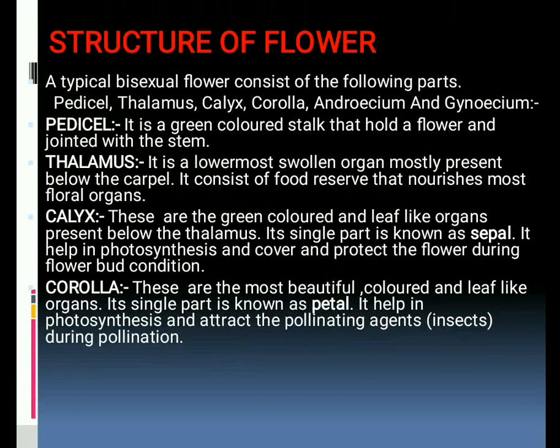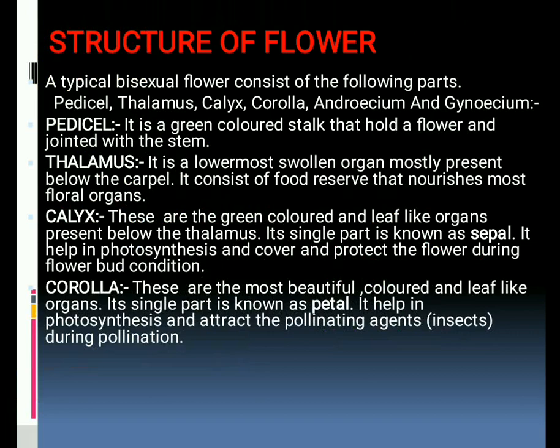The next is calyx. Individually, a calyx is known as sepals. So these are the green colored and leaf-like organs present below the thalamus. It helps in photosynthesis, and during the flower bud stage, it covers the whole flower bud.